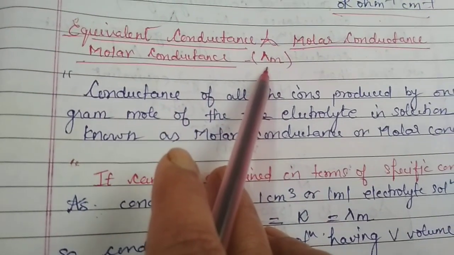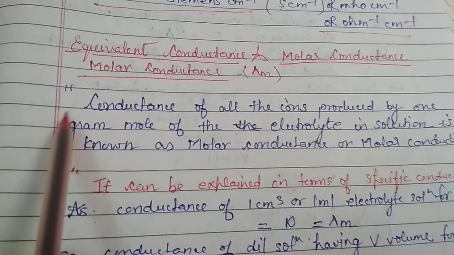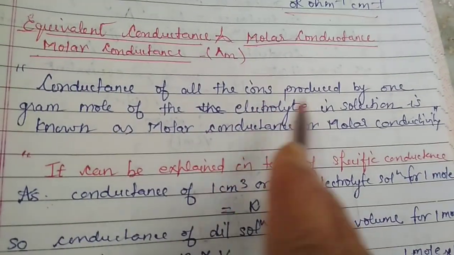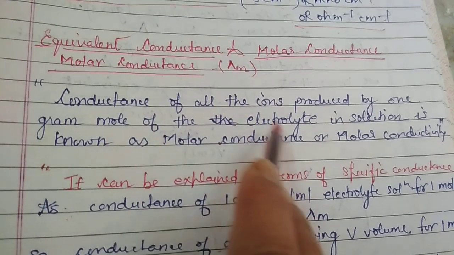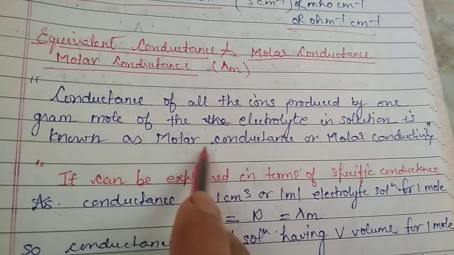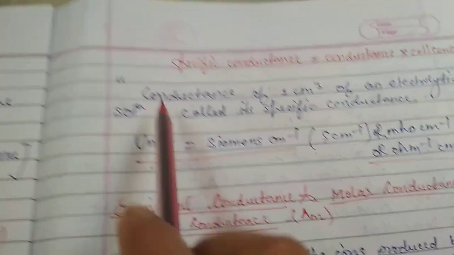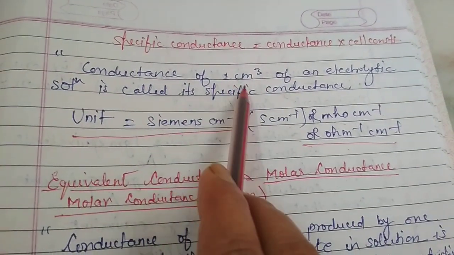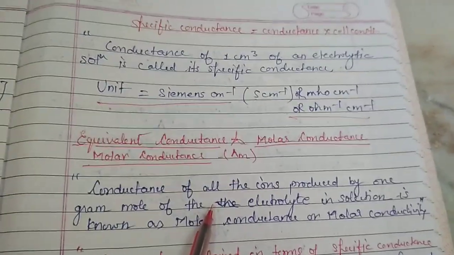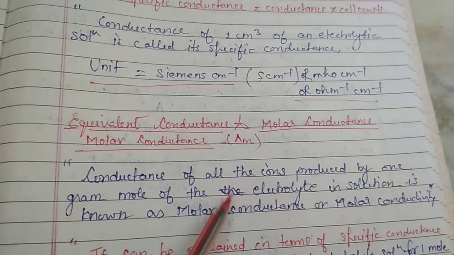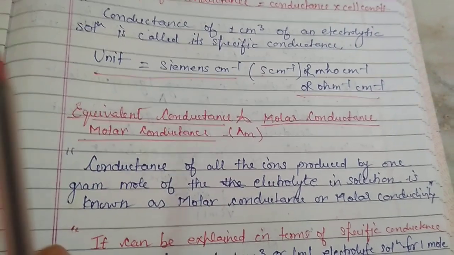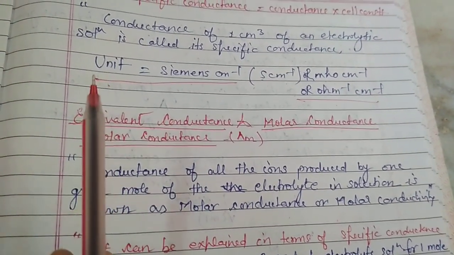That is denoted by lambda m. If we are talking about the conductance of all the ions that are produced by 1 gram mole of the electrolyte in the solution, it is known as the molar conductance. Earlier we said the conductance of 1 centimeter cube of an electrolytic solution. Now we are saying that for any volume, if we take only 1 gram mole of an electrolyte, the volume is not fixed.